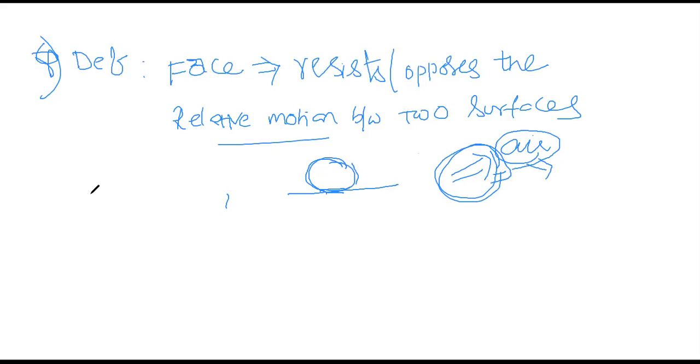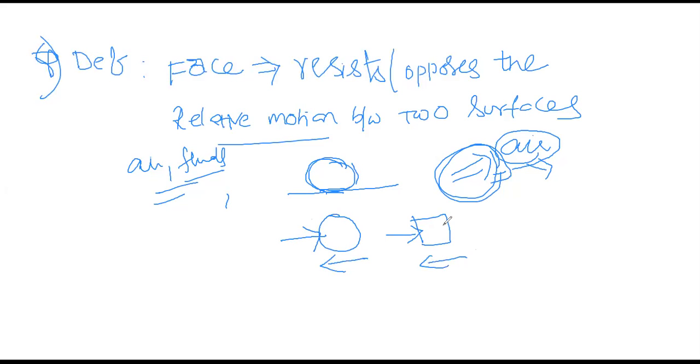A friction or resistance by air or fluids is called fluid friction. Friction force always acts in the opposite direction of movement. Suppose I am throwing a ball, moving a box, then friction will act in the opposite direction. Suppose this is a box, I am moving like this, then the frictional force will act like this, parallel to it in the opposite direction.